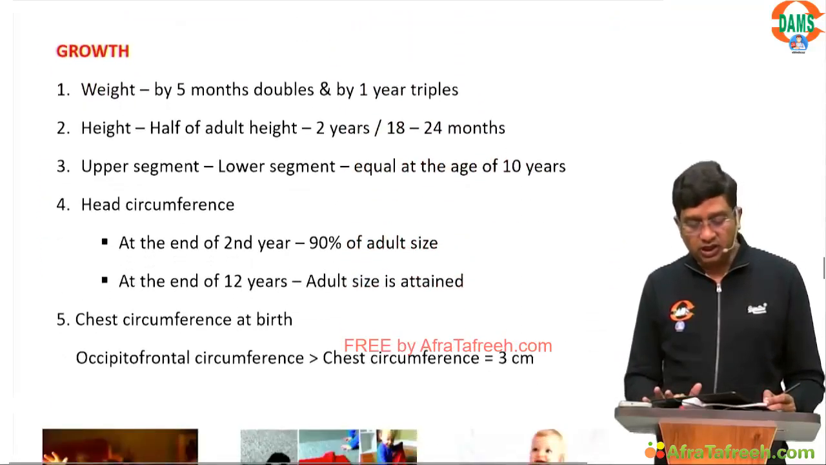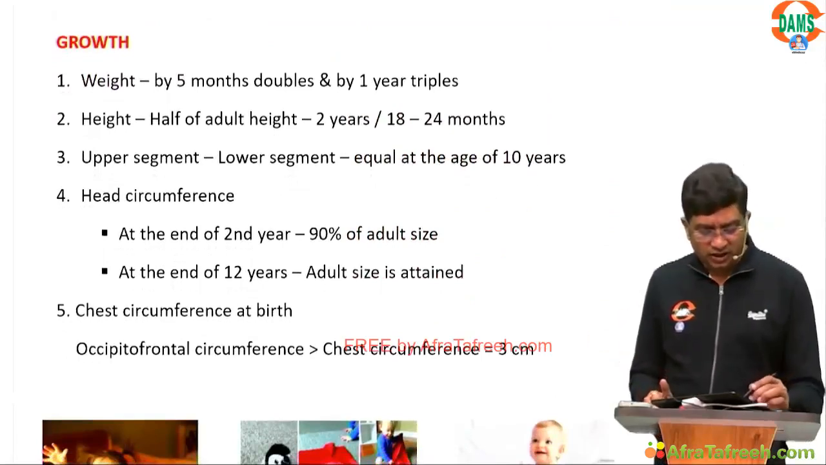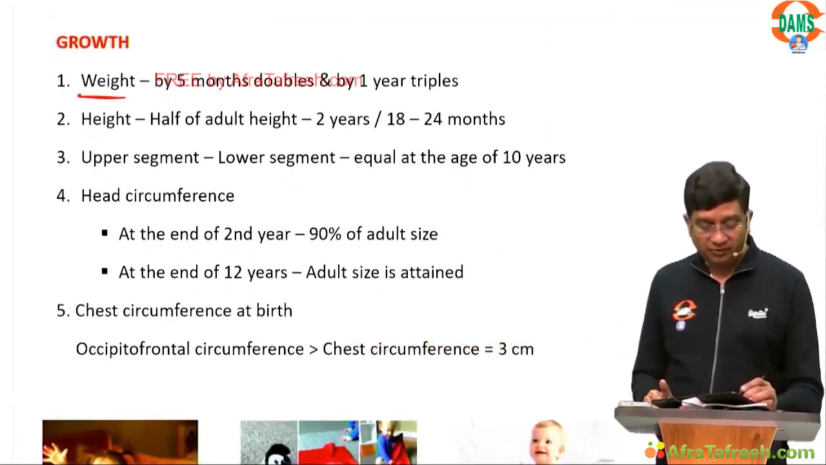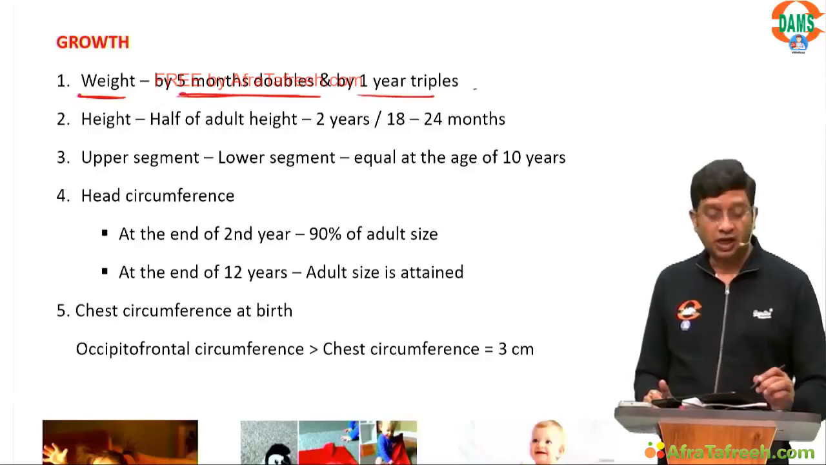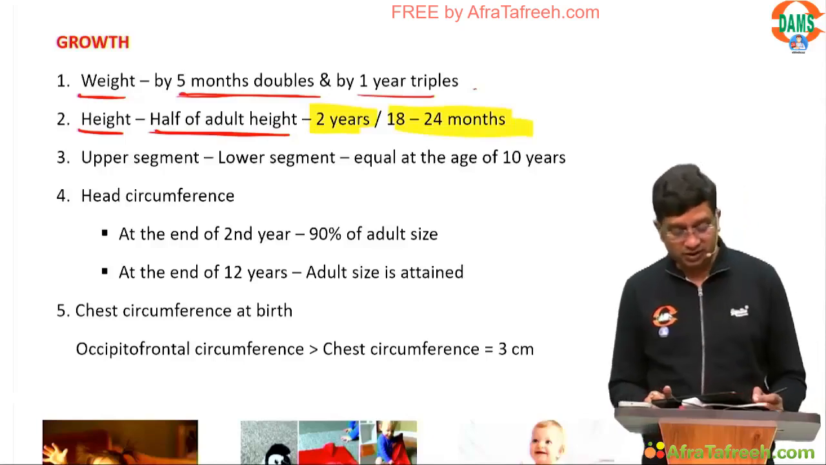Now there are certain concepts, just one-liners to be mugged up regarding growth. If you consider weight, by 5 months the weight doubles and by 1 year it triples. Height, the important question: half of the adult height is reached at the age of 2 years, or 18 to 24 months.